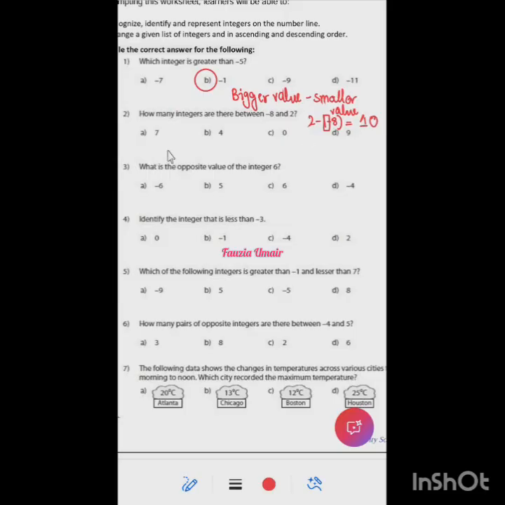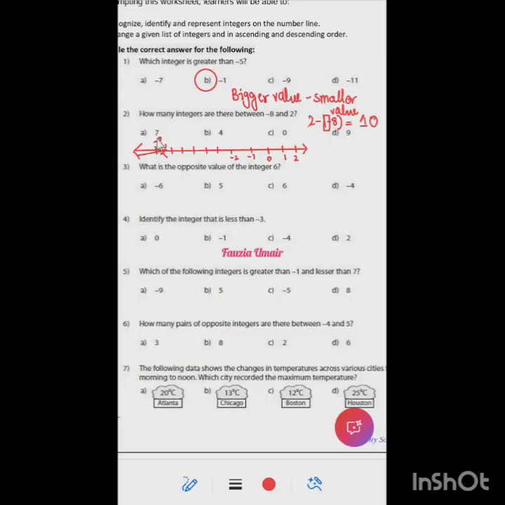Let's draw the number line and see whether our answer is wrong or maybe there is a problem in the question. Let's say this is 0, this is 1 and 2, and this is -1, -2, -3, -4, -5, -6, -7, and this is -8.